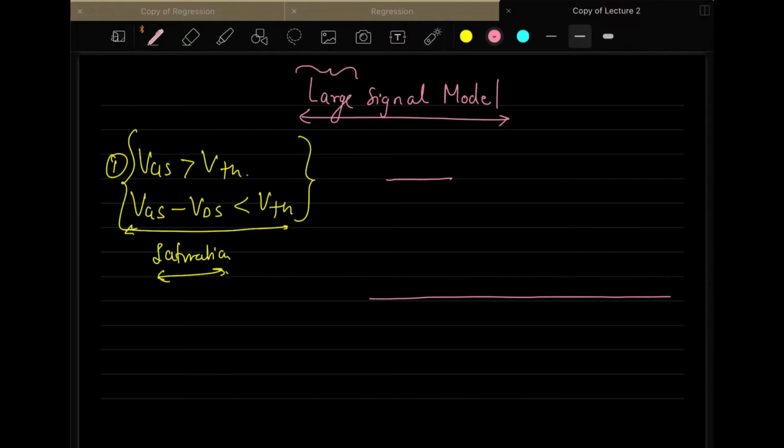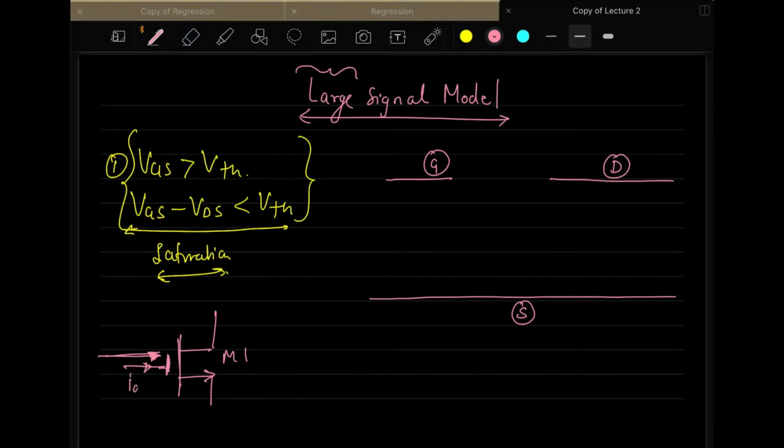So if it is operating in saturation, the large signal model that we write for this is like this. This is your source, this is your gate, and this is your drain. We represent it this way. One is your gate terminal, one is your source terminal, another one is your drain terminal. So one thing that is important, I will tell you here: if you have a MOSFET M1, and you look into the gate from this side, because we have a capacitance here and there is no current flowing in the gate terminal, since a capacitance does not allow any current to flow through it.